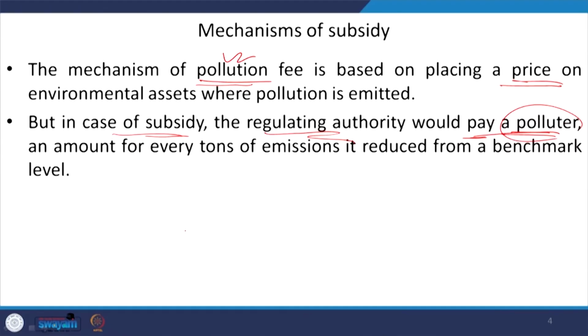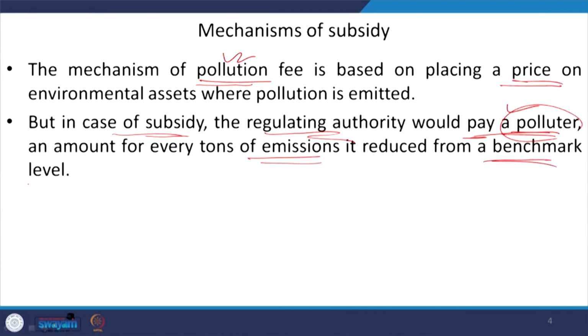Why? Because when these polluting firms or industries try to reduce the emission or pollution levels, for each unit of emission reduced, these agencies or regulating bodies provide a kind of incentive to these polluting industries. But obviously, for that reason we need to see the benchmark of the level of pollution.